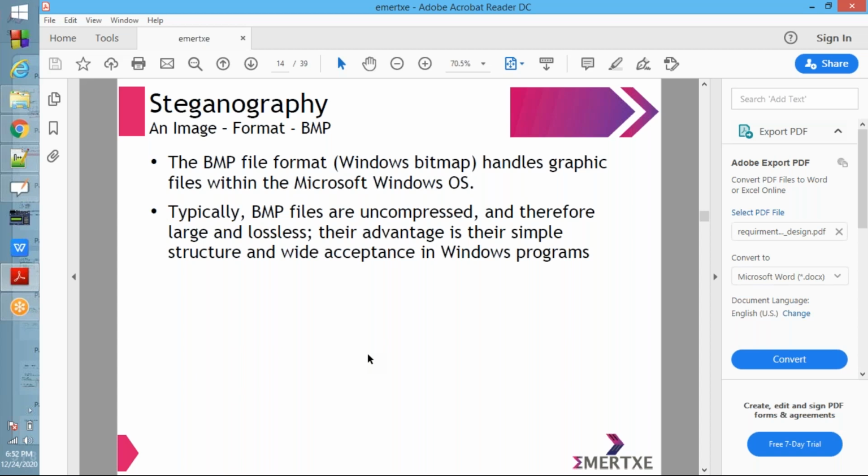Their advantage is their simple structure and wide acceptance in Windows programs. In the coming slides we will discuss what the structure of a BMP file is.